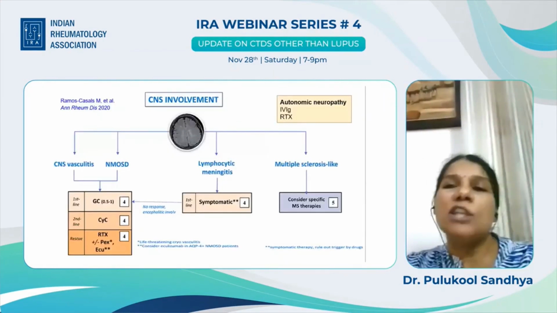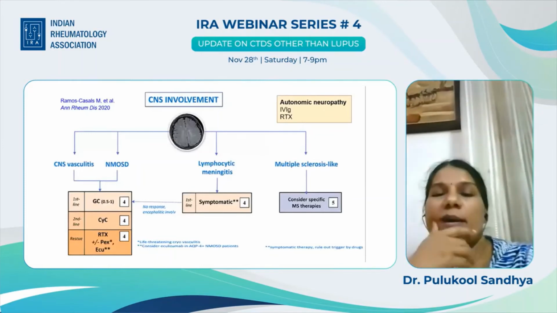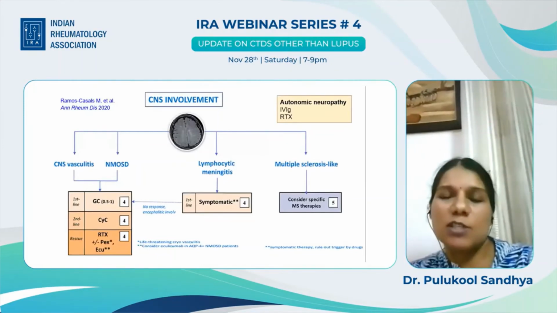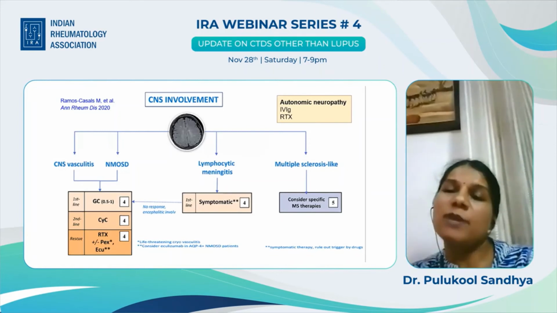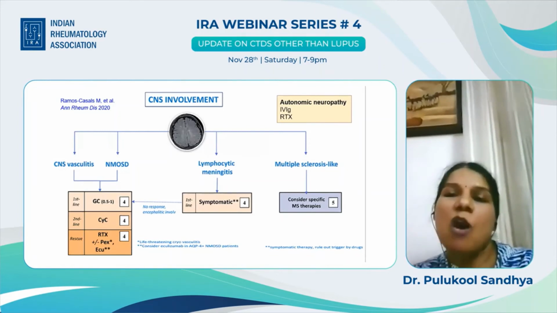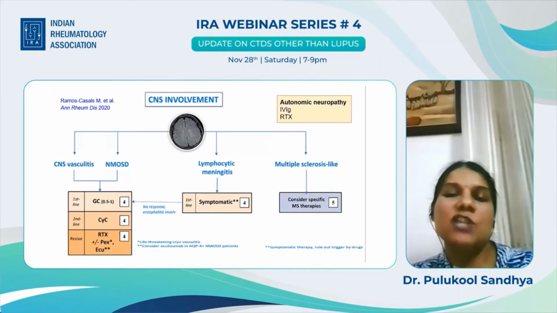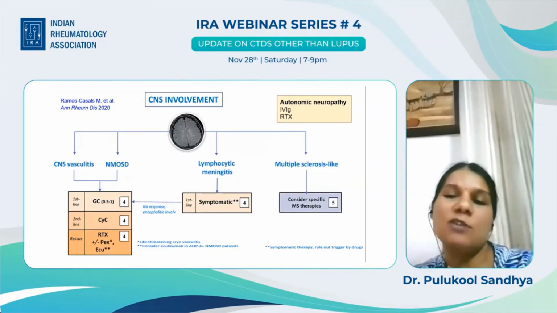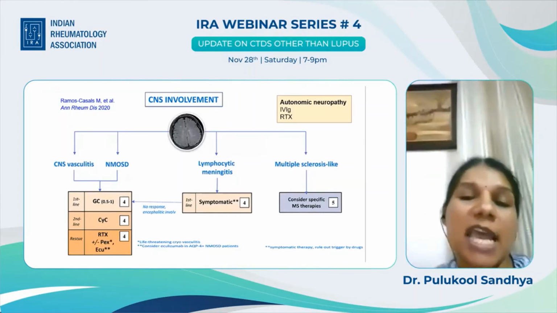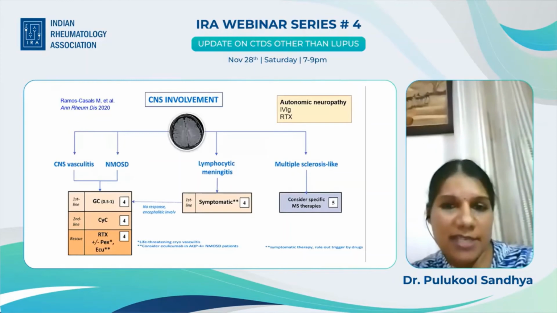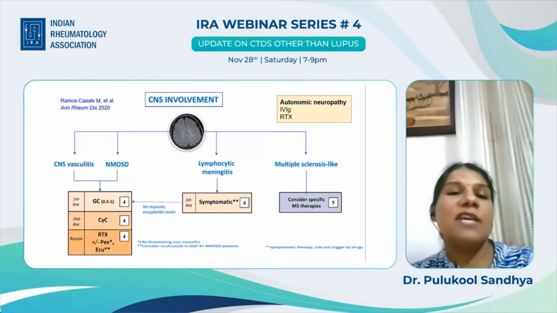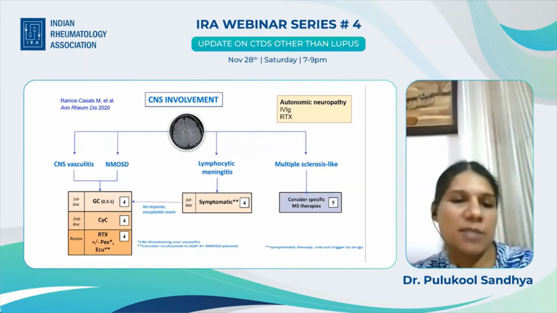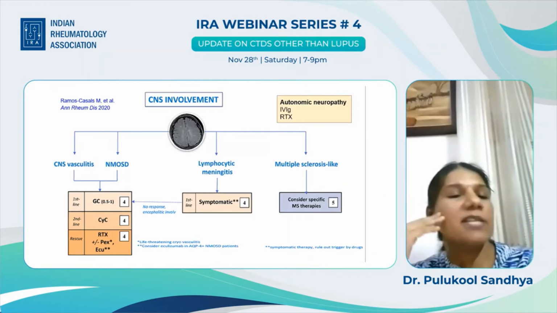Next, talking about the neurological involvement. So multiple sclerosis. This recommendation is important. If you have patients with multiple sclerosis, what they have suggested is that they should be treated like multiple sclerosis and use those therapies for multiple sclerosis. Those who have lymphocytic meningitis, treat symptomatically. If there is encephalitis or if there is no response, step up to high dose glucocorticoids.